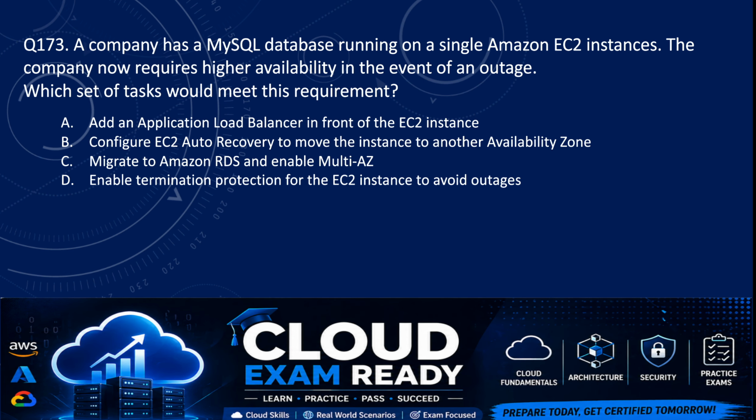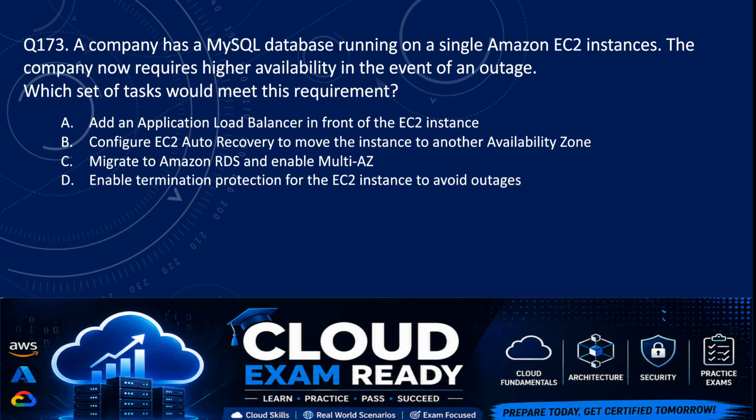Option A, add an application load balancer in front of the EC2 instance. Option B, configure EC2 auto recovery to move the instance to another availability zone. Option C, migrate to Amazon RDS and enable multi-AZ. And option D is enable termination protection for the EC2 instance to avoid outage.